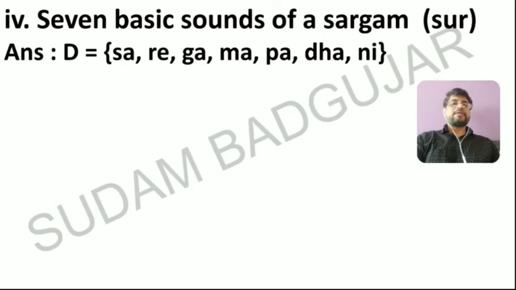Okay, now question number 4: the 7 basic sounds of Sargam, Sur. This collection of Sargam Sur we can denote by D or E or A or any capital letter. We use letter D here. Capital D is equal to, in curly brackets, Sa, Re, Ga, Ma, Pa, Dha, Ni. You have to write a comma for each element, for each member. The set D is Sa, Re, Ga, Ma, Pa, Dha, Ni. Right?